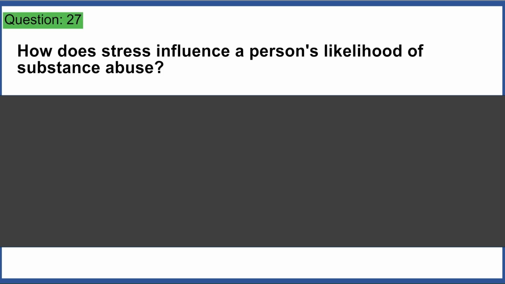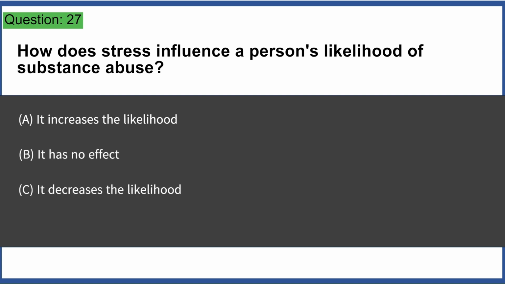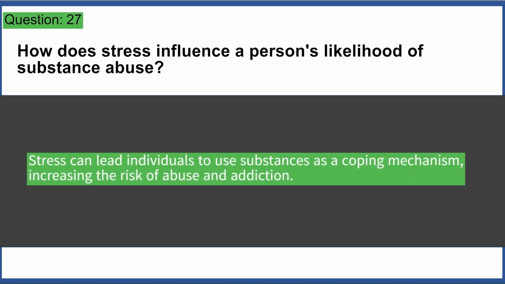How does stress influence a person's likelihood of substance abuse? A. It increases the likelihood. B. It has no effect. C. It decreases the likelihood. D. It makes the individual immune to addiction. Answer A. Stress can lead individuals to use substances as a coping mechanism, increasing the risk of abuse and addiction.